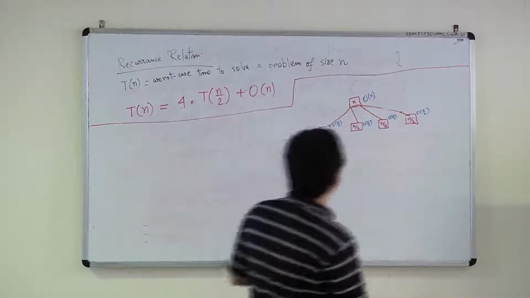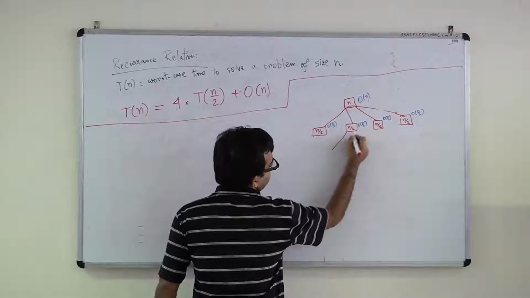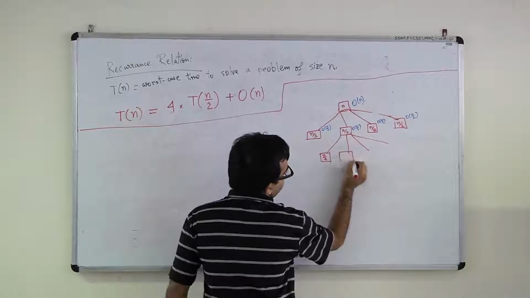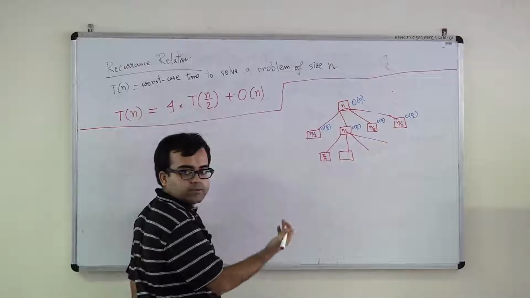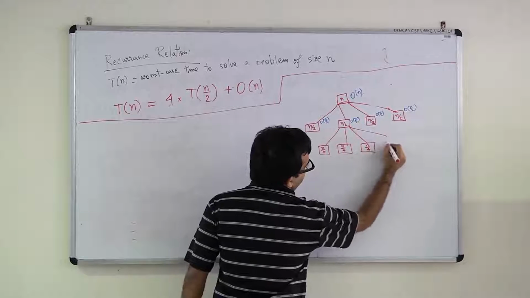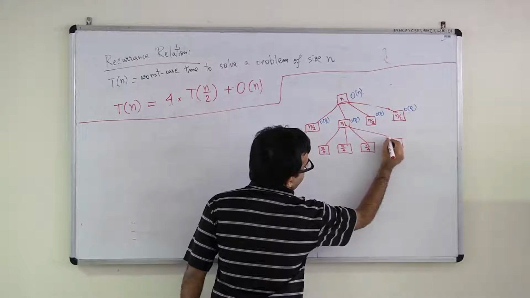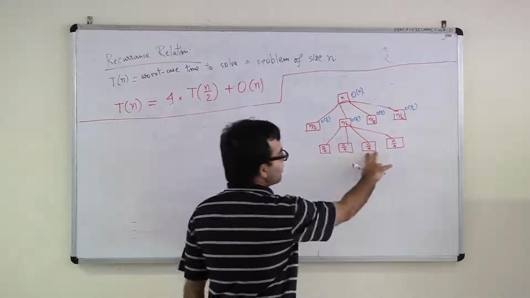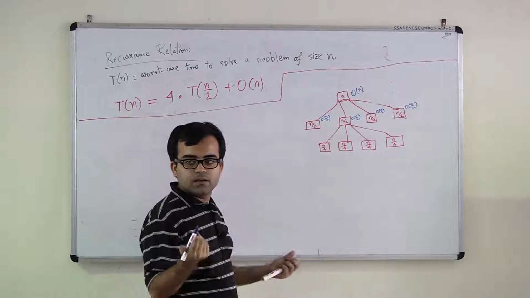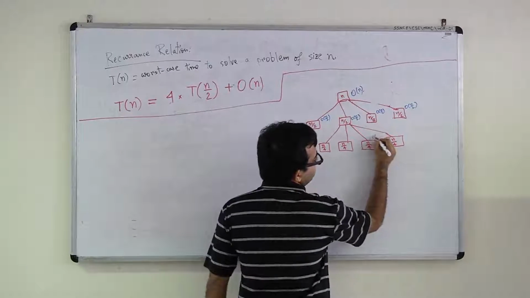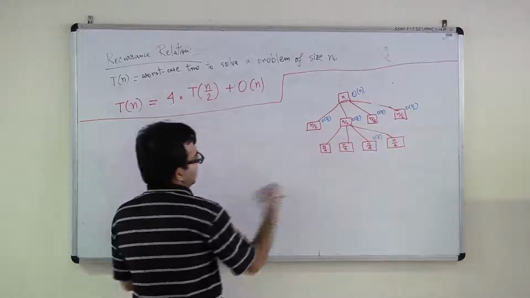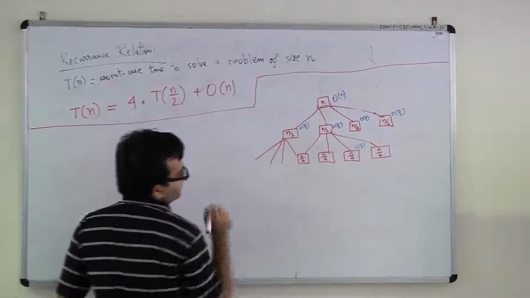And then what will you do? You will call 4 more subproblems. What will be the size of those subproblems? N over 4. Now, when solving each of these subproblems, what will be the cost of the combine step? N over 4, right? I am not drawing these blue lines anymore, but you can see what it will look like. And this structure is what I call a tree.